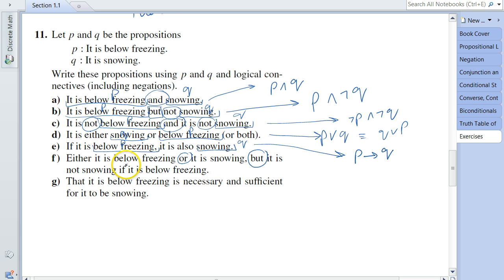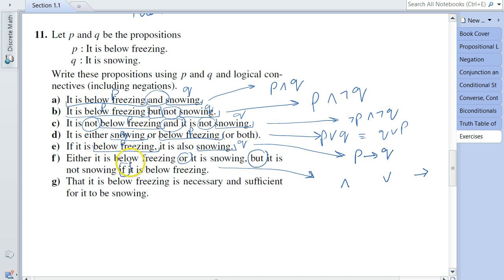And the "if" statement is giving me the hint that there is an implication or a conditional statement. Let me first write down the connectives. So we got an OR, an AND, and an implication. Now all we need to do is identify the propositions and put them in their proper place.